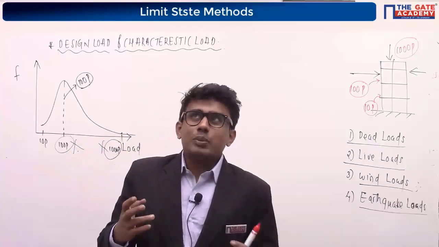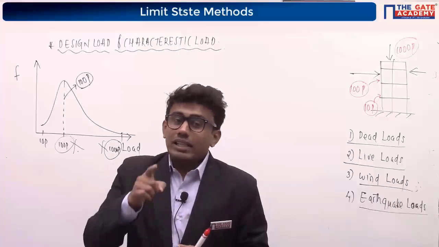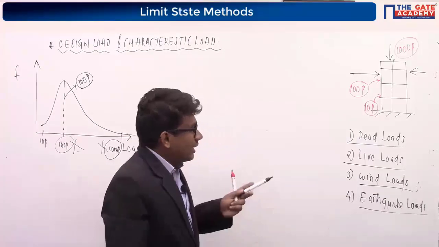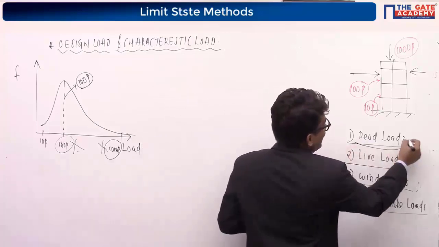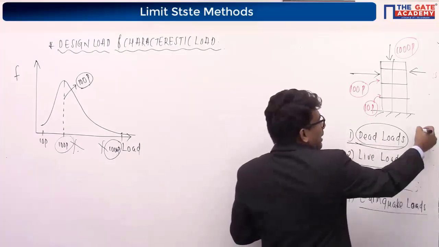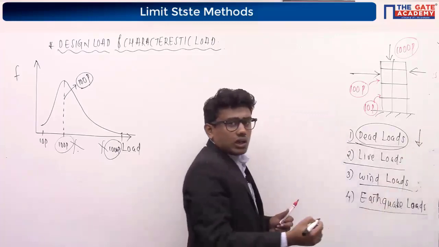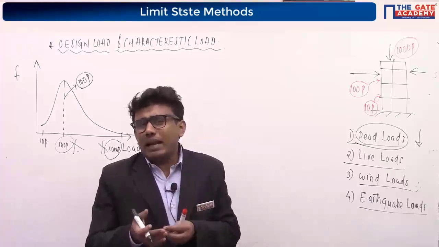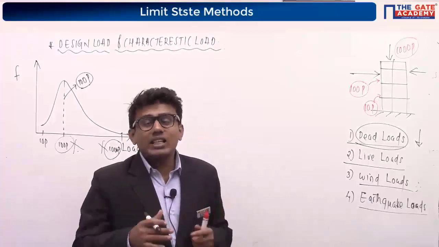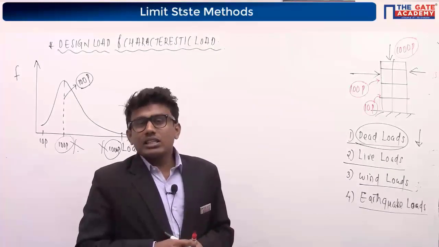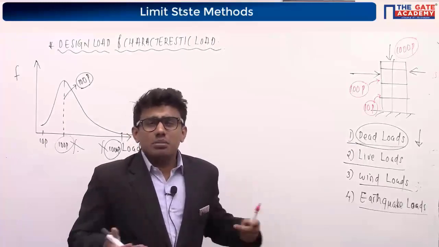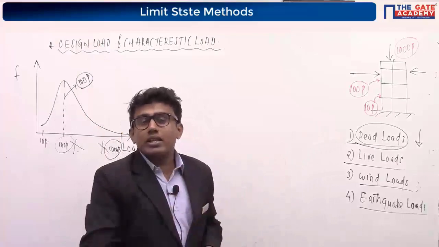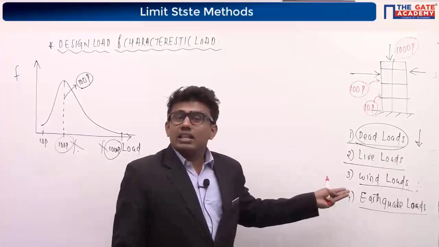We can expect, okay, 1,000 persons will come. That is not an exact value. Is it an exact value? No. Just think about these load values. This design load, this net load, will be acting in the downward direction, or it is also called gravity loading. But think about the live load. We cannot exactly predict the magnitude of this live load in the structure. Sometimes more persons will be there, sometimes very few persons will be there, sometimes many persons will be there in that building. So live load can vary in magnitude.